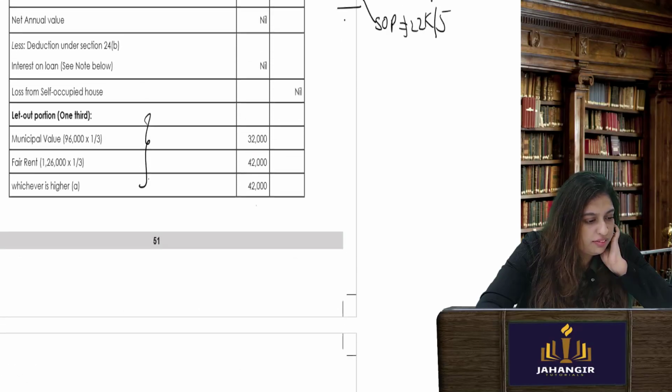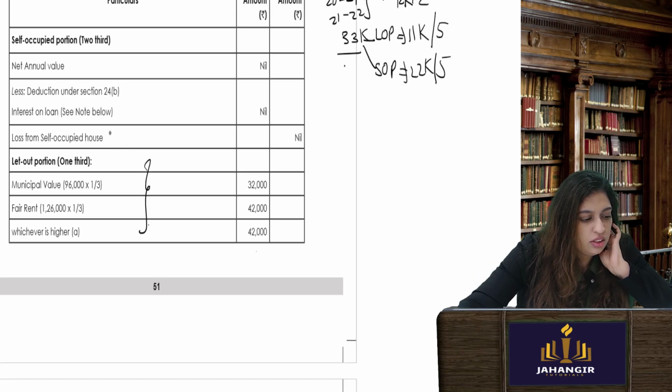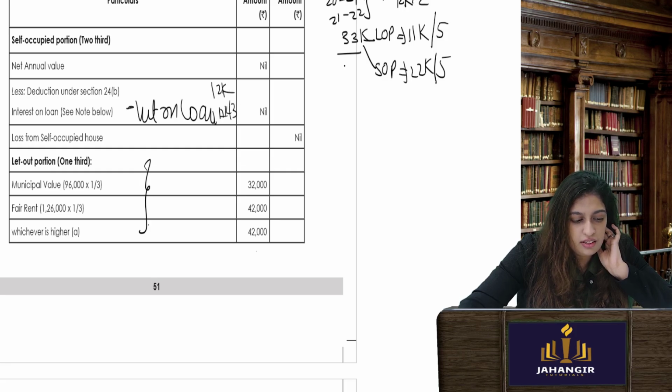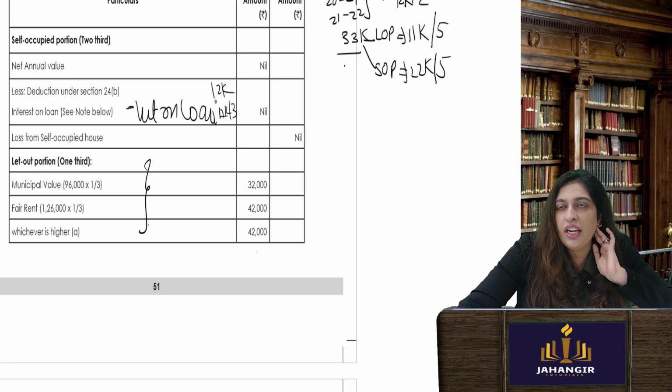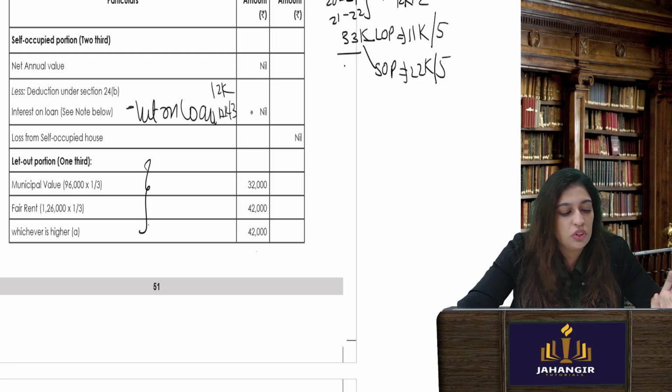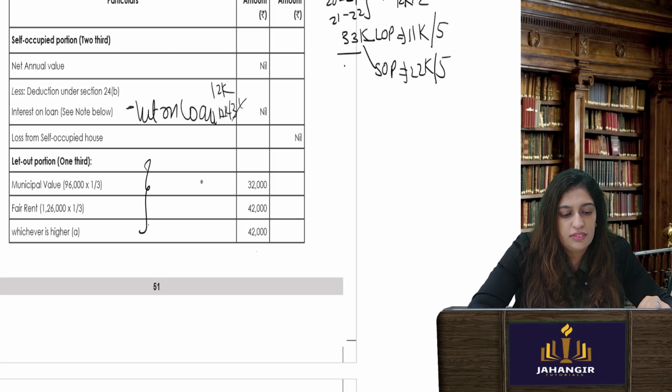It would have come here, interest on loan. You would have taken 12K and whatever that 11,000 divided by 3. But since the loan was not taken by the same person who bought the house, none of this will come.